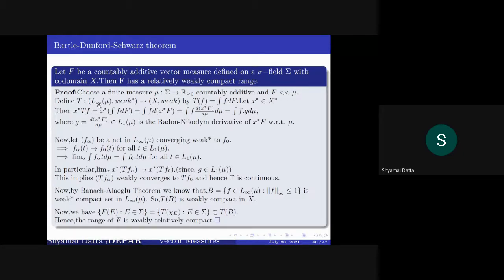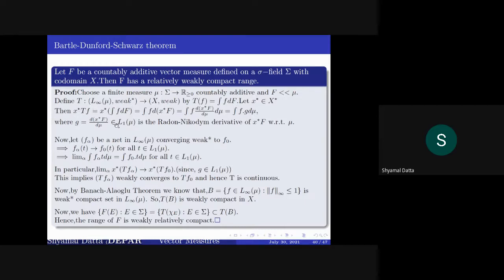Now, we take this map T, defined on L infinity of mu equipped with the weak star topology, with the right hand side equipped with the weak topology. If you define Tf equal to the integral of f dF, then our goal is to show that T is continuous. So first you choose any x star, and x star of Tf